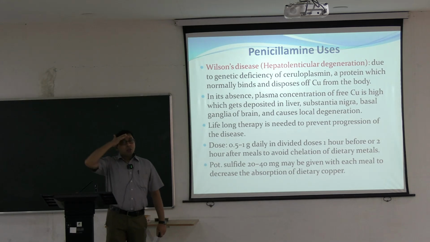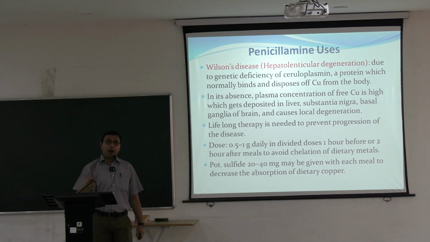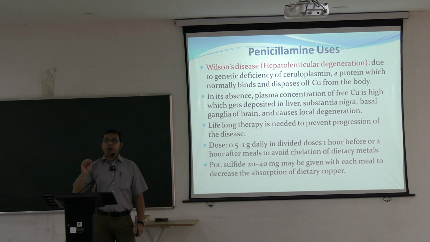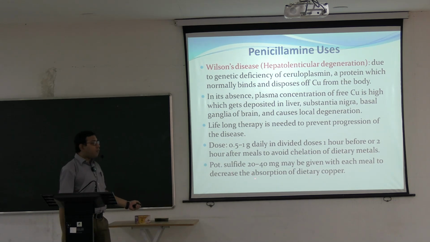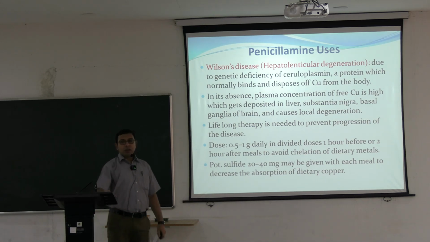Potassium sulfide 20 to 40 milligram may be given with each meal to decrease the absorption of dietary copper. Our food, mainly vegetables, contains a high concentration of copper. In these cases, apart from D-penicillamine, we also use potassium sulfide, which can decrease the absorption of dietary copper. So it is clear.